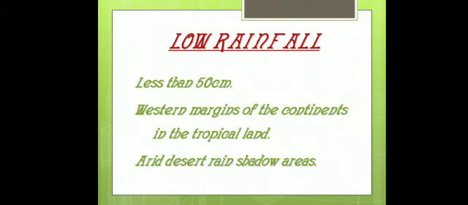Next, low rainfall areas receive less than 50 centimeter rainfall. Areas are western margins of continents in tropical land, arid desert, and rain shadow areas. Leeward areas are known as rain shadow areas. These areas receive a very small amount of rainfall. So that was distribution of rainfall.